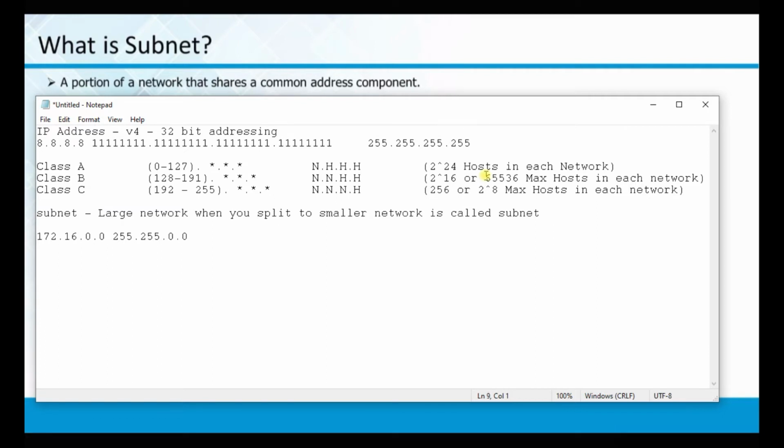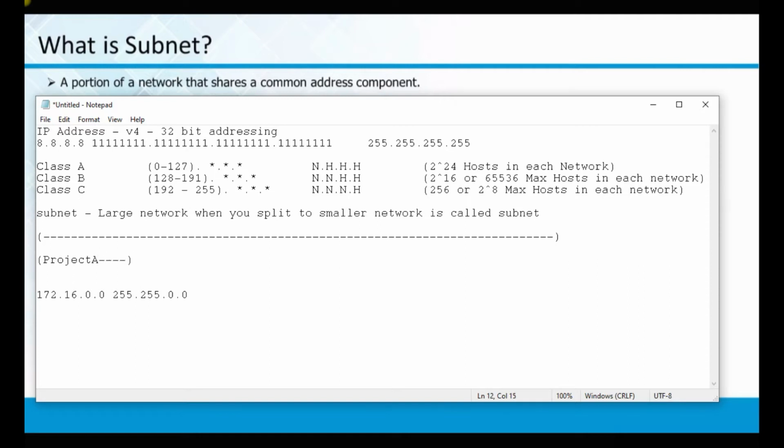I spoke about subnet. When I say a large network, this is the network size. This is one big network which is spanning like this. Within this you can have project A, up to this part.